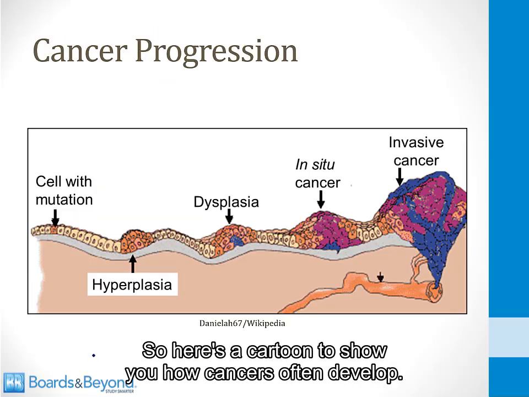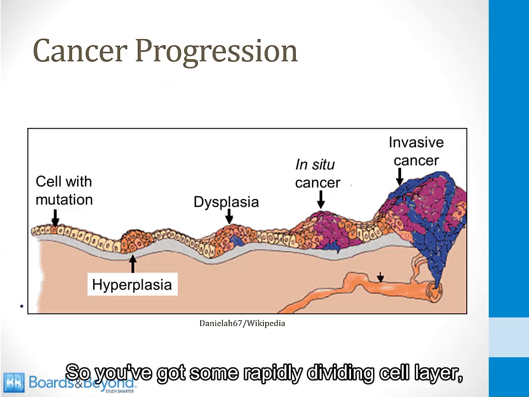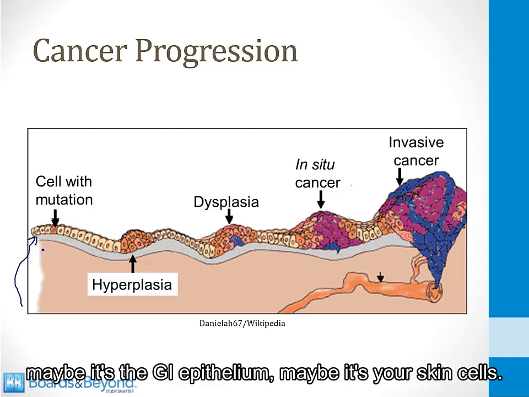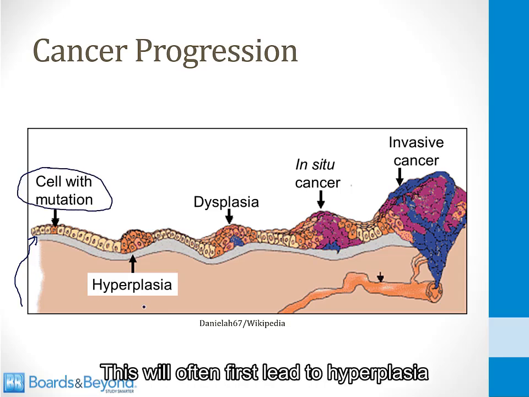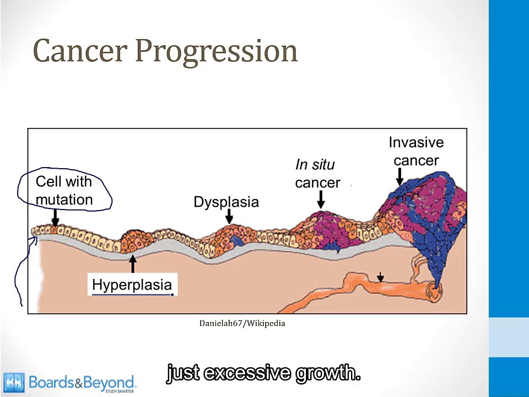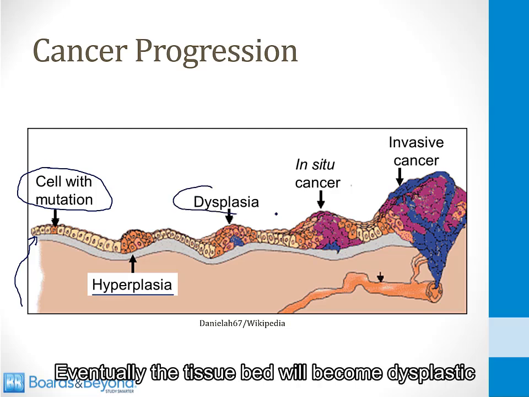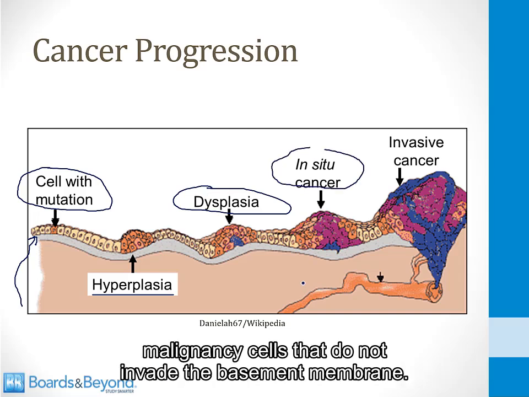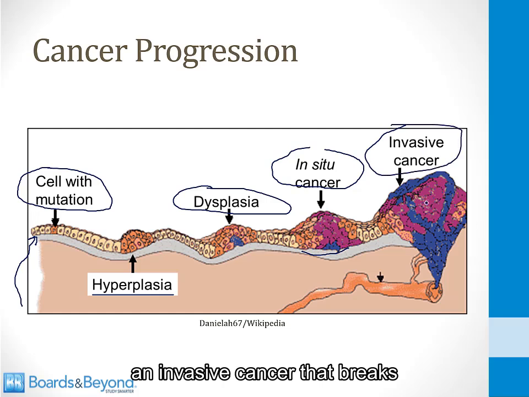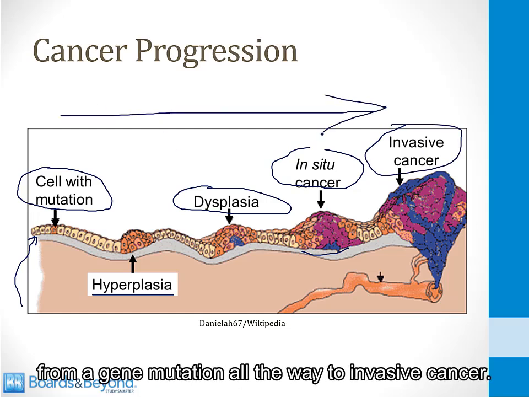So here's a cartoon to show you how cancers often develop. So you've got some rapidly dividing cell layer. Maybe it's the GI epithelium, maybe it's your skin cells, and then one of the cells develops a mutation that allows excessive growth. This will often first lead to hyperplasia, just excessive growth. Eventually, the tissue bed will become dysplastic, meaning it will display abnormal morphology under the microscope. That will progress to in situ cancer, which means dysplasia and maybe malignancy cells that do not invade the basement membrane. And then eventually, there will be an invasive cancer that breaks through the basement membrane. And this is the typical progression from a gene mutation all the way to invasive cancer.